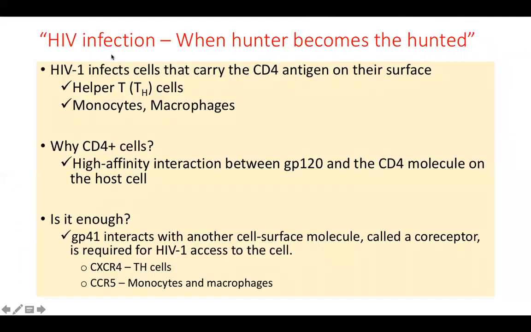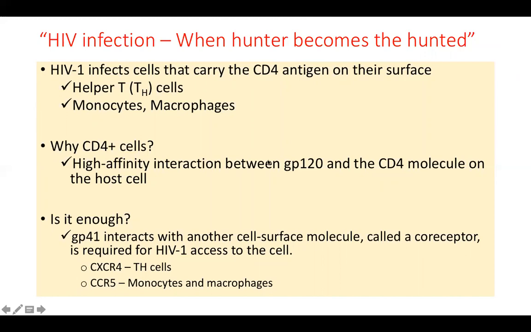So like I told you, it is so powerful and so evil that it is taking the war to the castle itself. So directly it is attacking the commander in chief. It is attacking when the hunter becomes the hunted. So it infects who? It infects the CD4 and all the cells carrying CD4 antigen. Majorly it includes the T helper CD4 T helper cells and the monocytes and macrophages. So all you can see here, the T cell mediated immune response is totally hijacked, totally taken over. That is why HIV is the king of infections, you can say.